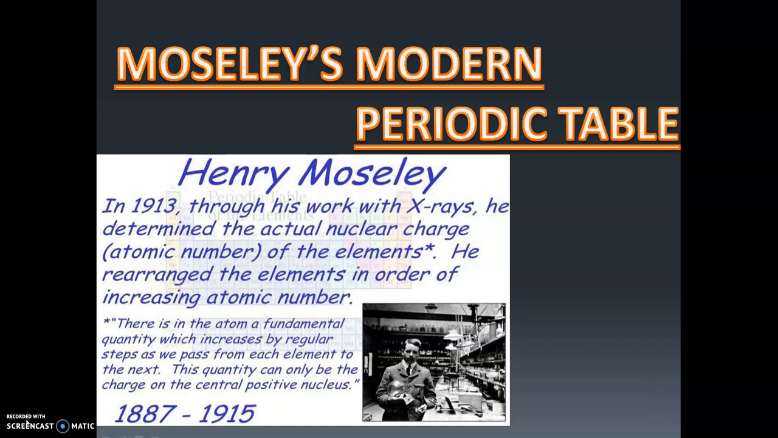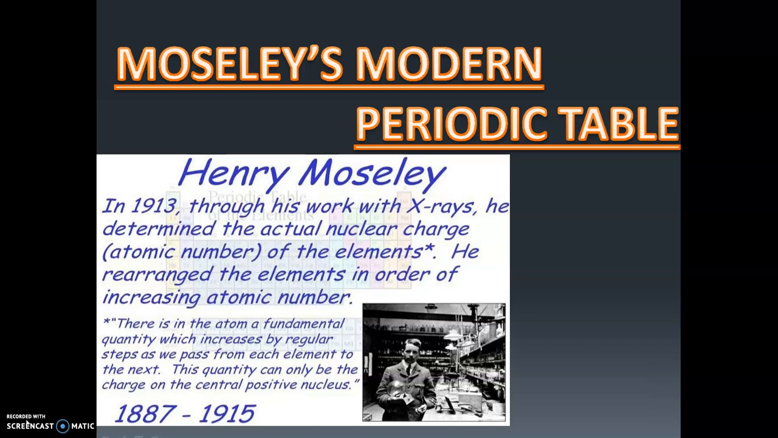So, in the last class, we discussed Mendeleev's periodic table. There we have seen some limitations. In order to overcome those limitations, a new model came, that is Moseley's modern periodic table. This modern periodic table was given by the scientist Henry Moseley. So, he proposed this model, which has a different variation from Mendeleev's periodic table.